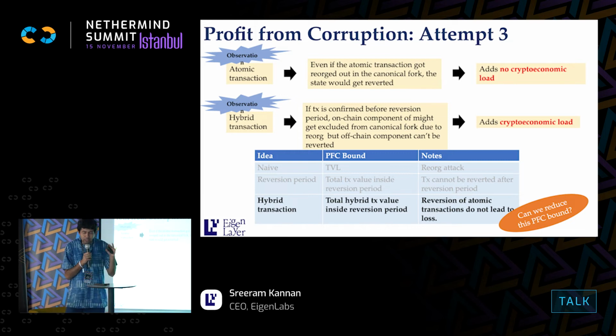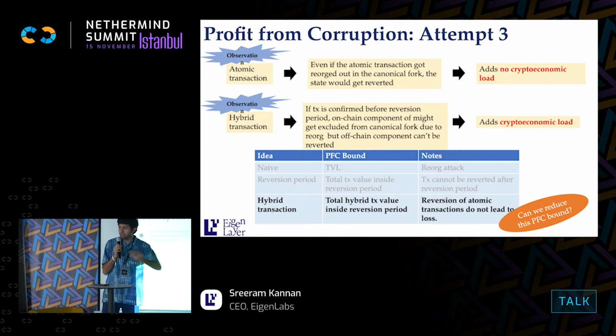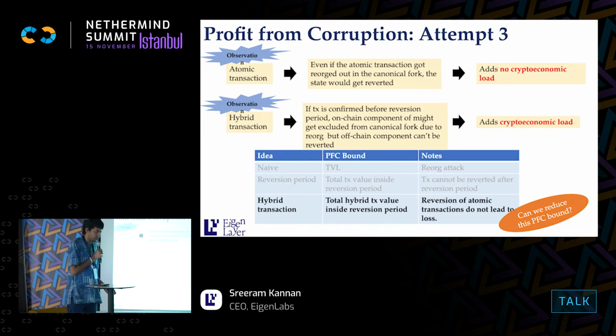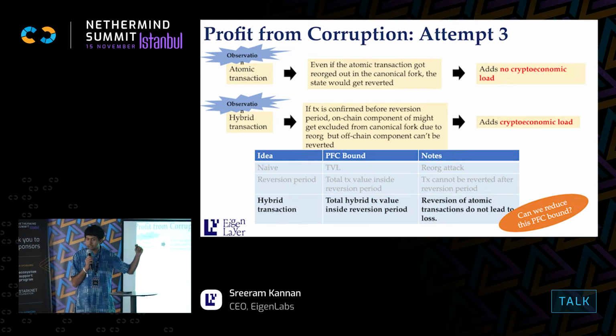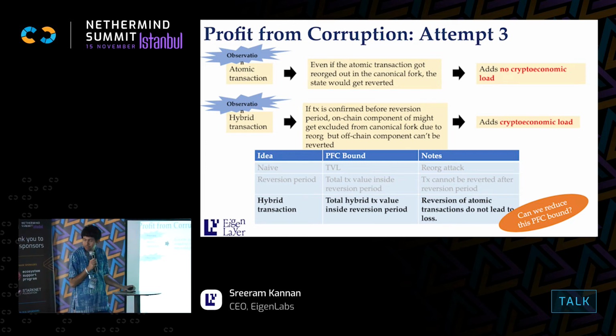So what's happening is only transactions where one end is on-chain and the other end is off-chain induce a cryptoeconomic load. So what are examples of such transactions? Imagine you're running Coinbase, right? If somebody wants to exit their ETH and get USD, that's an example of a non-atomic transaction. If you're running Starbucks and want to accept ETH, that's an example of a non-atomic transaction. If you're running a bridge, locking value in one chain and releasing value in the other, and this thing reverts, you can't go and also revert the other chain. So that's a non-atomic transaction. So these are the non-atomic transactions.